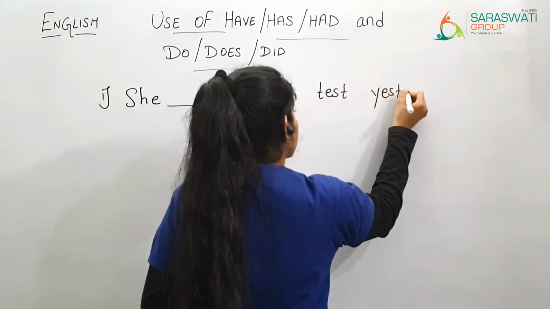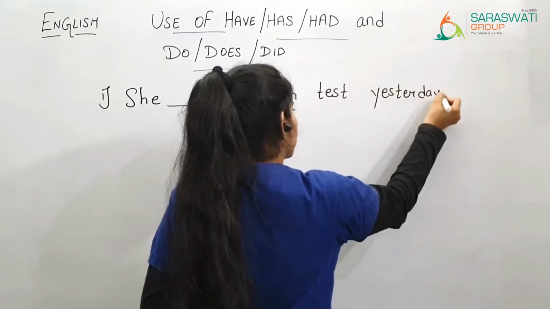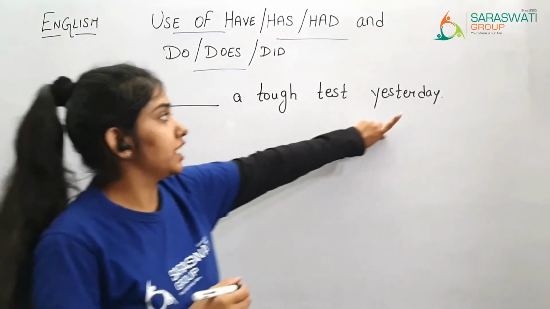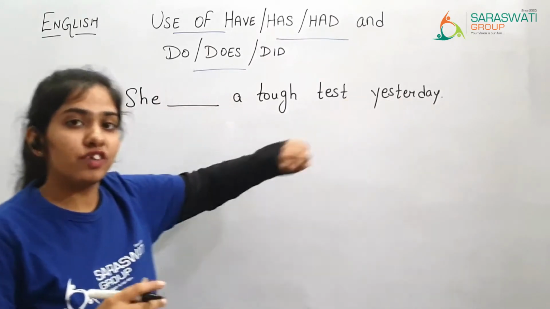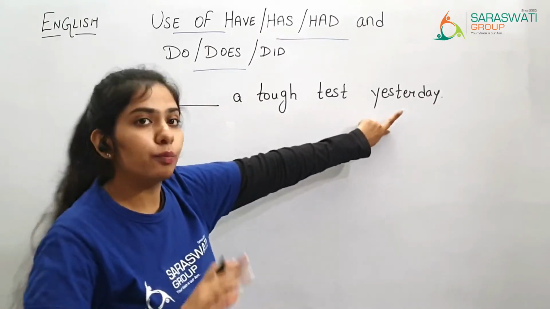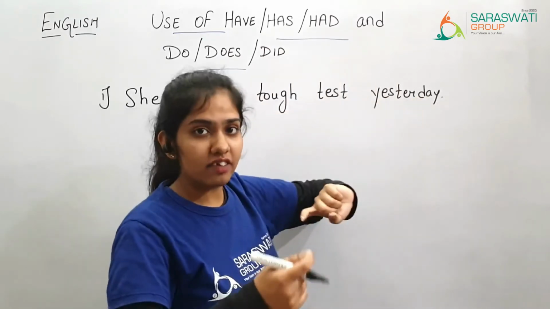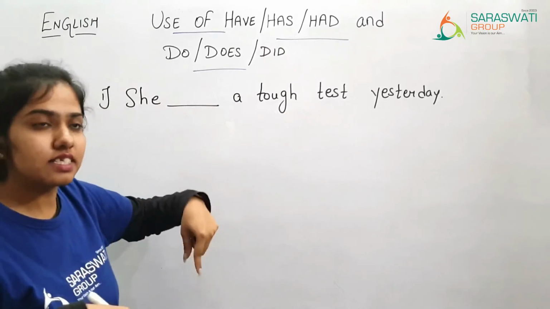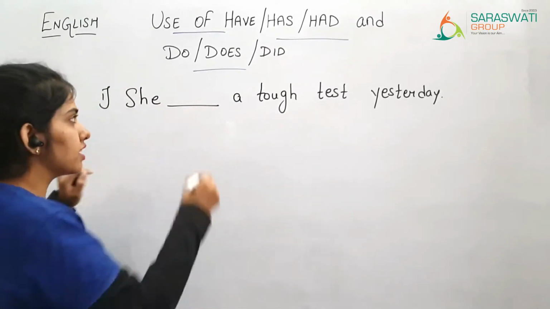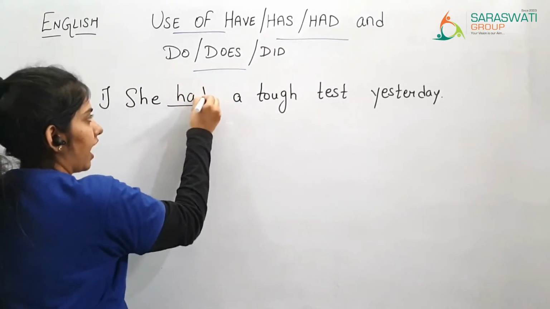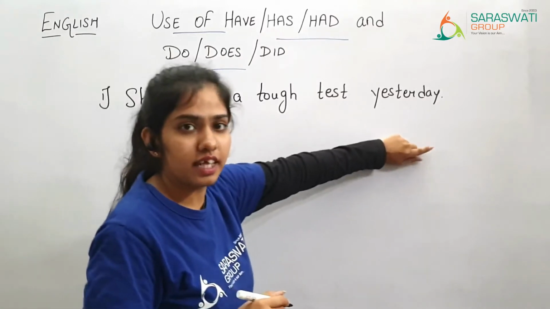Yesterday. Here the word yesterday is given, so they are talking about past tense. Just from the word yesterday we get the idea that this is about past tense, so we are going to use had. She had a tough test yesterday.